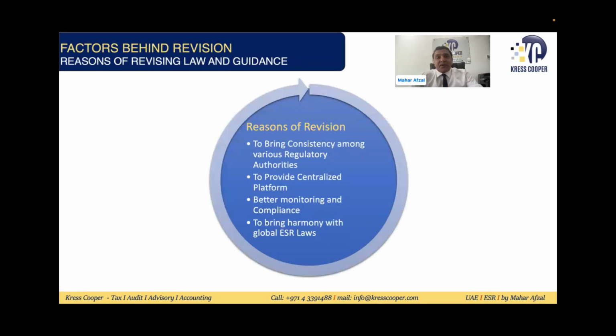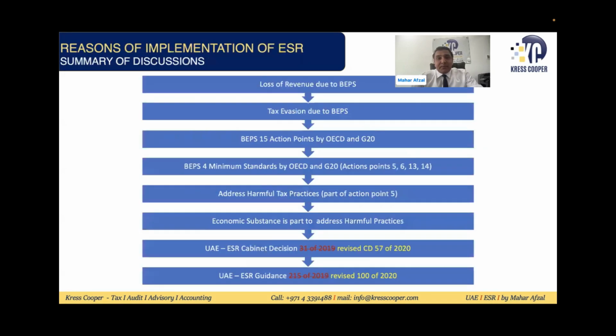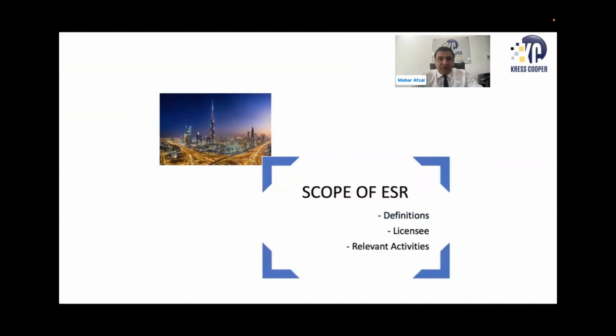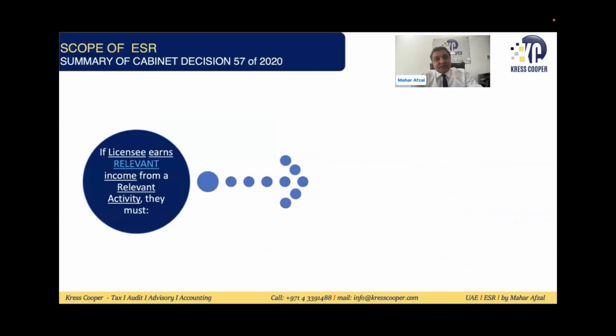What was the reason for revision? The reason for revision was basically to bring consistency, provide a centralized platform, better monitoring and compliance, and bring harmony. If I'm summarizing, there is a loss of revenue due to BEPS. Tax evasion was due to BEPS, with 15 action points from the OECD and G20, and BEPS minimum standards. ESR was one of the points addressing how to deal with harmful practices. Economic substance regulations were introduced, and the UAE brought the cabinet decisions and ministerial decisions. What is the scope of ESR?